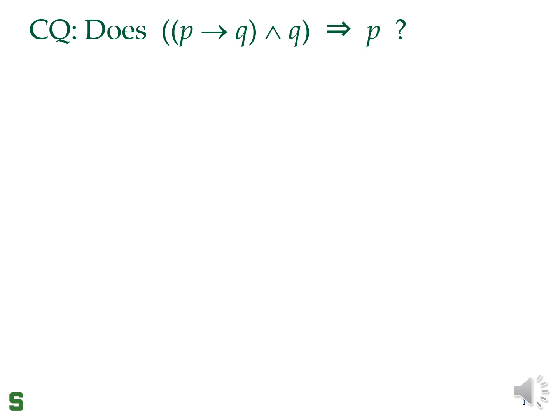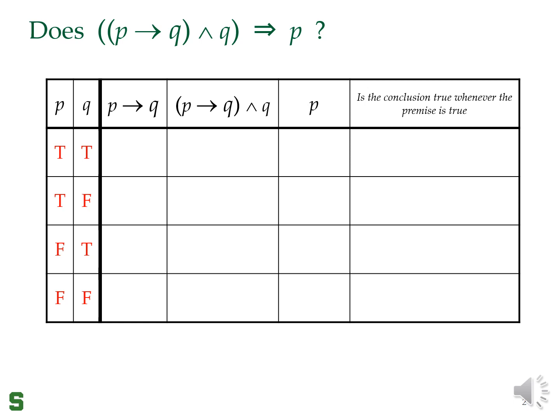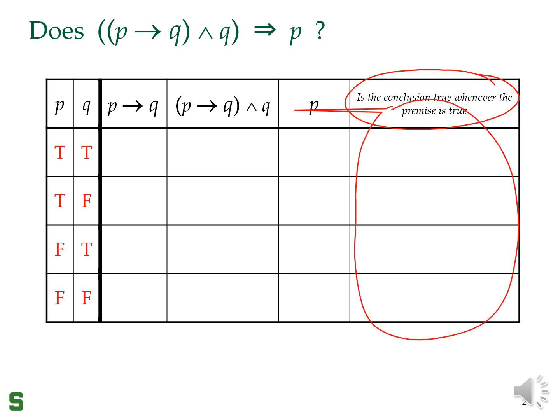Let's ask this question. P implies Q and Q, does it logically imply P? I want you to fill in the truth table, and once you fill in the truth table, answer the question: is the conclusion true whenever the premise is true? If you get all yeses in these rows, then the proof is valid, otherwise it's not valid. If you get even one no, that means the proof is not valid.